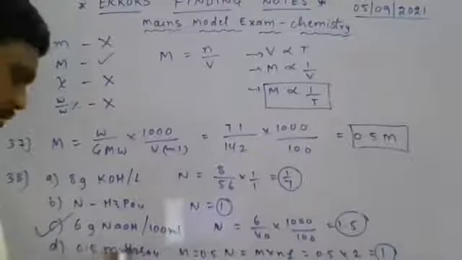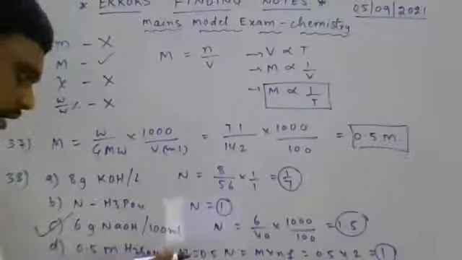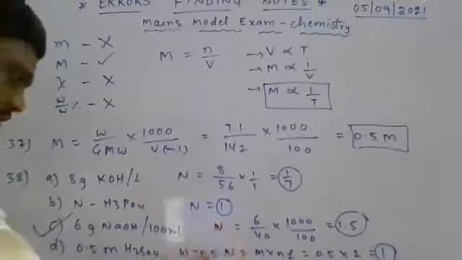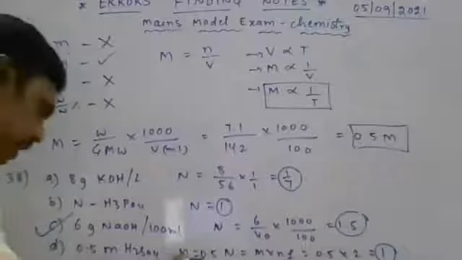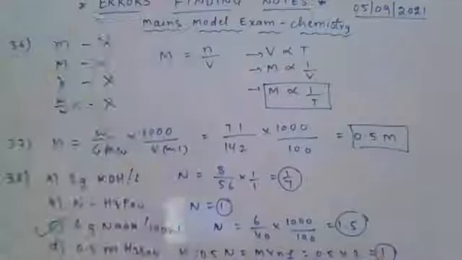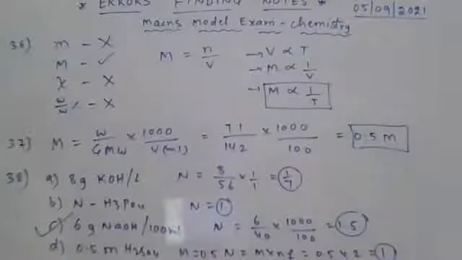Actually molarity and molality both are not equal. If you calculate actual molality, you get 0.47 something value. Even if you consider equal, you get 1 only. Is it clear?